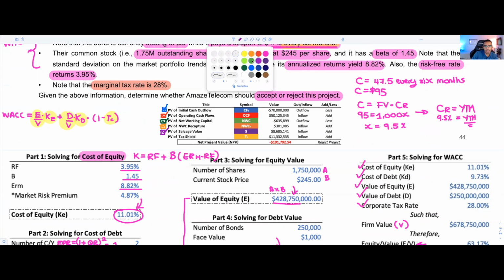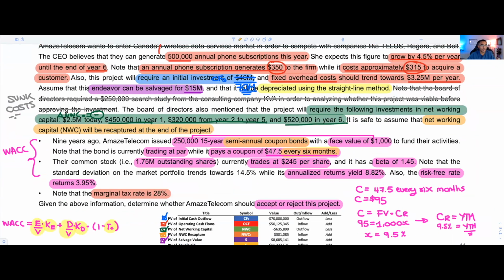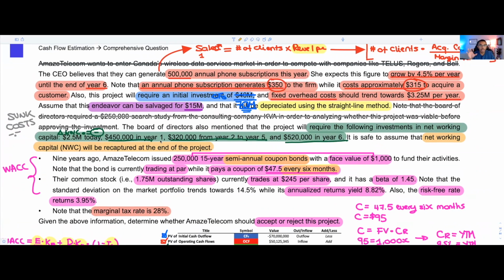And now the last step, last but not least, is our tax shield. So our tax shield, how do we go about this? Well, for us to figure out what our tax shield is, once again, we need to look at how much this project cost us. It cost us $70 million. And we know that we're going to be able to sell it only for 15 mil at the end, such that in terms of what has been depreciated on this asset, if I could do some quick math, it's going to be $55 million. And that $55 million, we're going to essentially depreciate over 6 years.